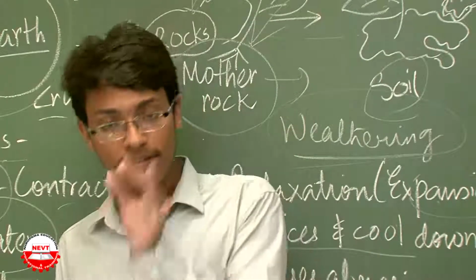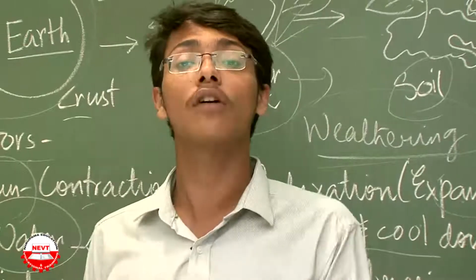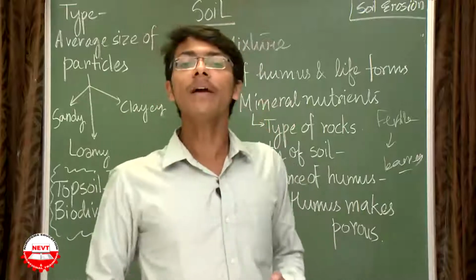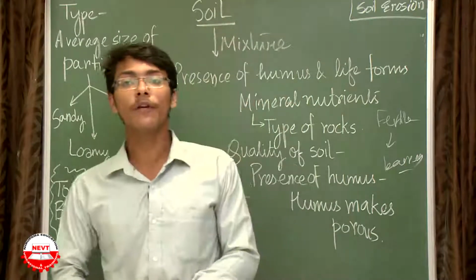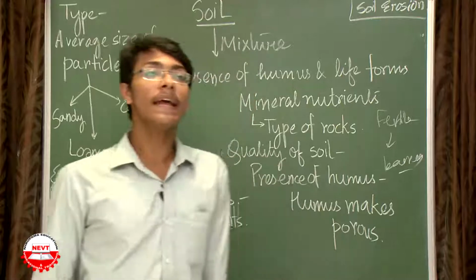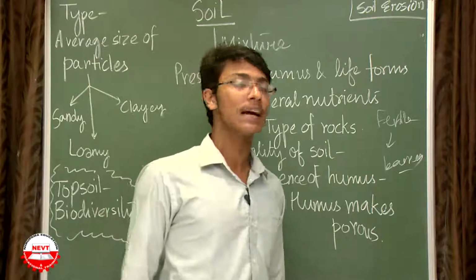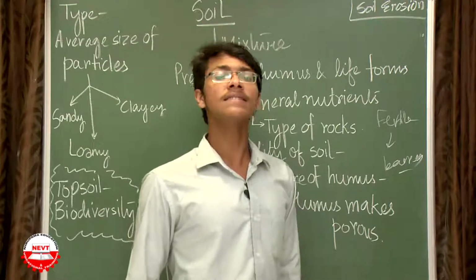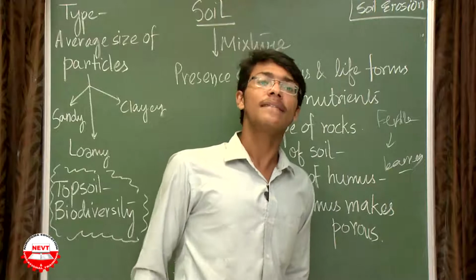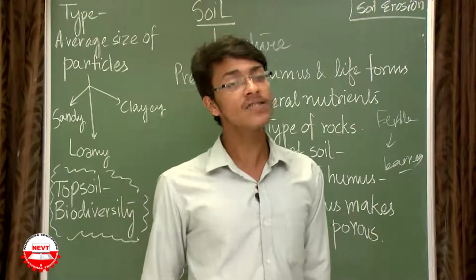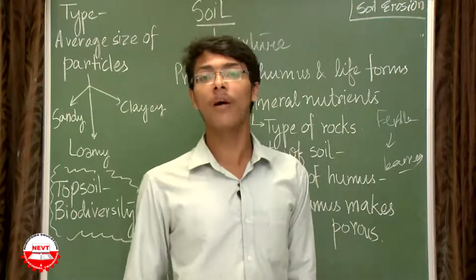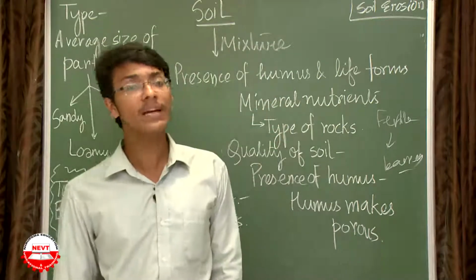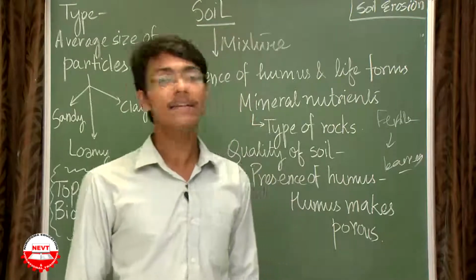Now we shall go into the next part of the soil, that is, what is the composition of soil and how we have to prepare. So after we have discussed the factors responsible for making the soil, we shall go to the next topic about some of the credentials that we must know about the soil. Soil is a mixture. We have all discussed in chapter 2 of your chemistry that soil is a mixture. Why is it a mixture? Because it is not a homogeneous composition of a particular type of substance. Various types of substances constitute the heterogeneous mixture, that is soil.